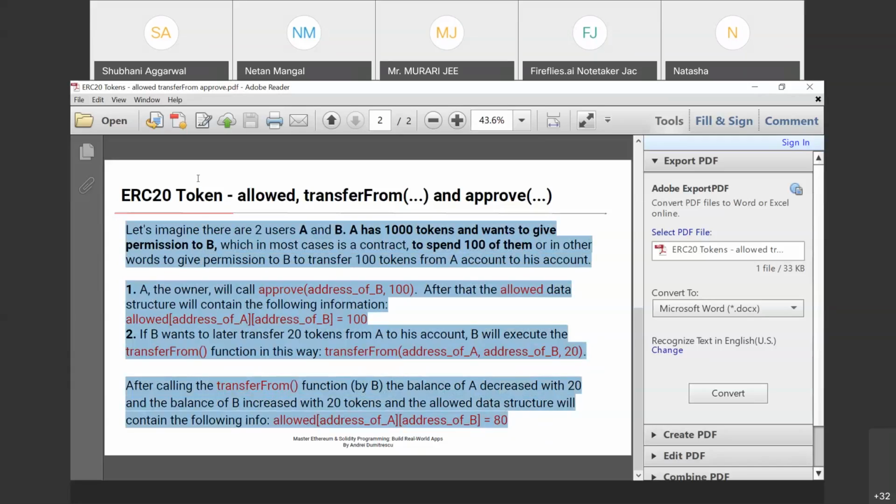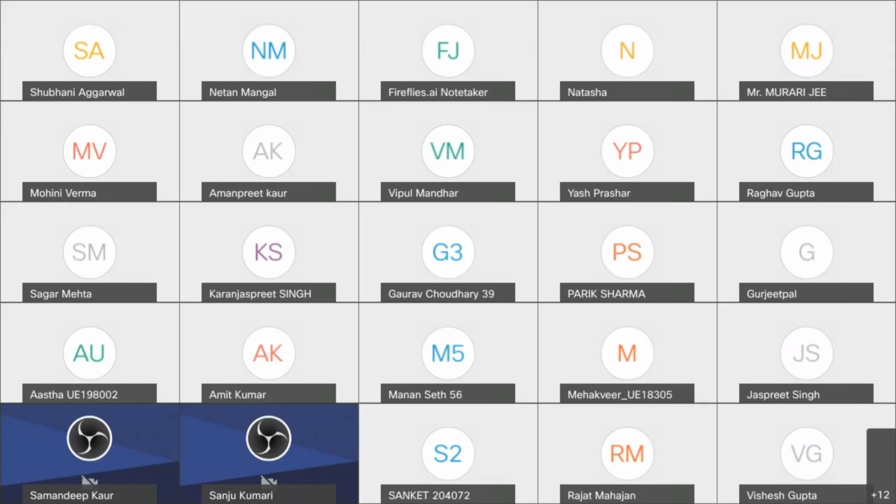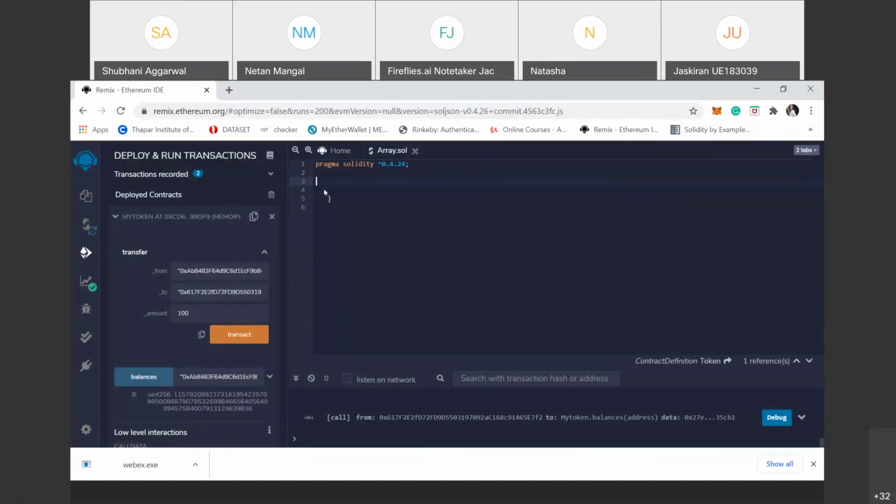So now we run it on Ethereum Remix. Firstly, we describe the ERC20 token contract. Which type of functions are described in ERC20, and events?